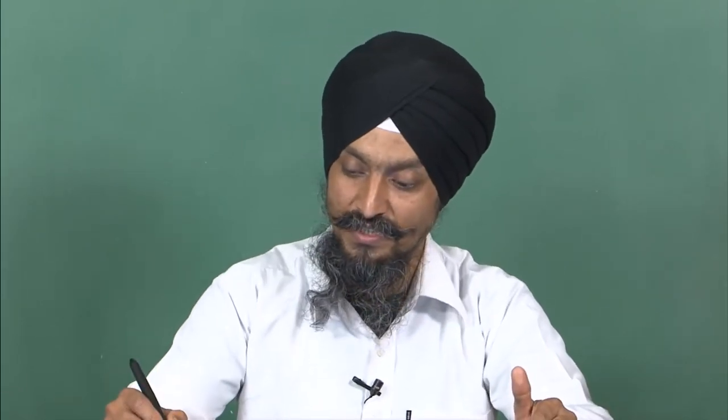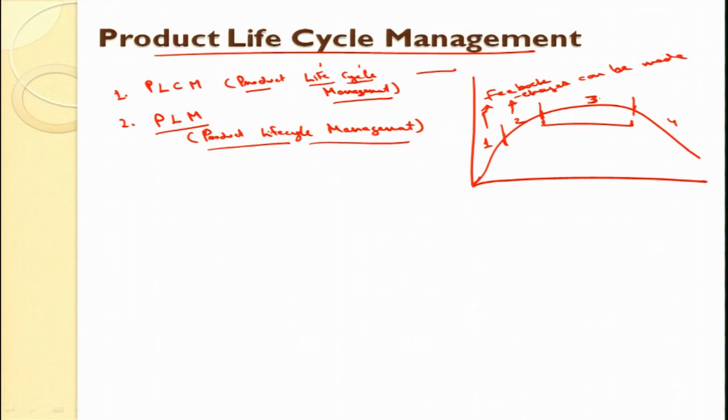Later certain other competitors came, and these days competition is the key thing happening in the market. So, managing one cycle: how do we manage growth? How do we manage maturity? That is product life cycle management, point number 1.